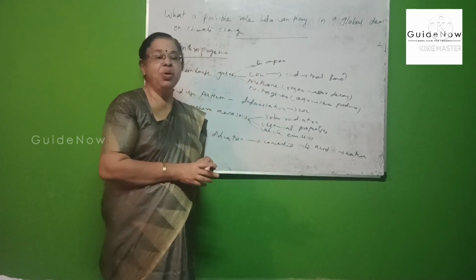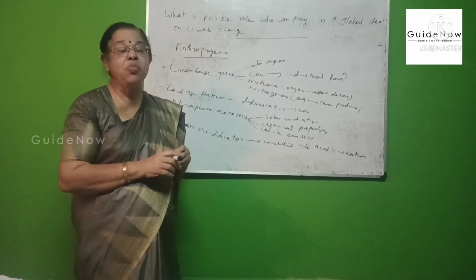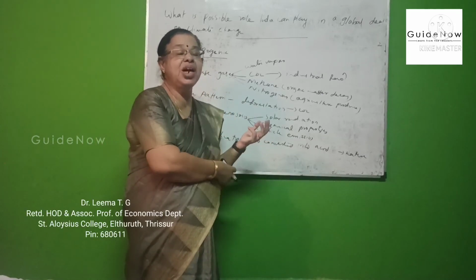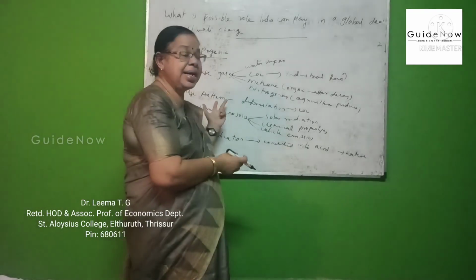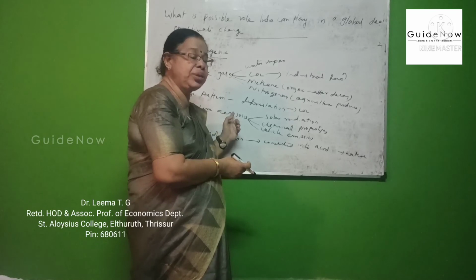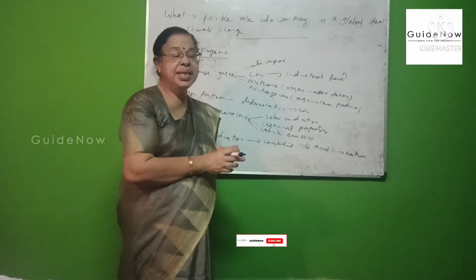These are the four important man-made or anthropogenic causes of climatic change. One is greenhouse gases, second is land use pattern, third is atmospheric erosions, and last is ocean acidification.